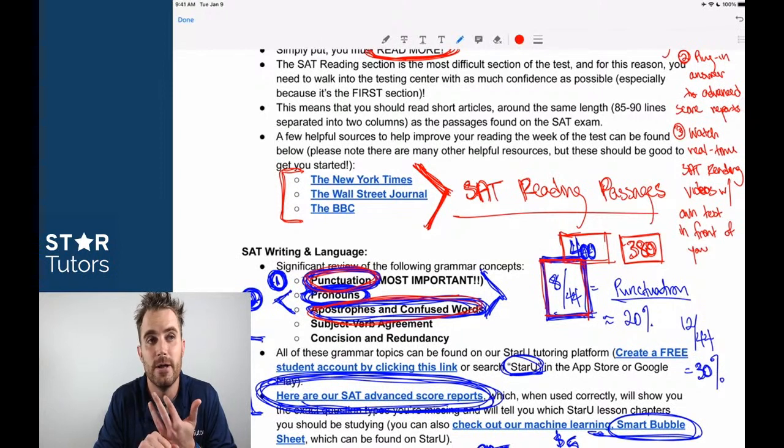So first of all, by sitting down, you have a better opportunity to get a better score on the reading section by doing nothing. Now, obviously, you're not going to do nothing, but the reading section is one where you can't prepare nearly as much as you can for the writing and language and the math sections.